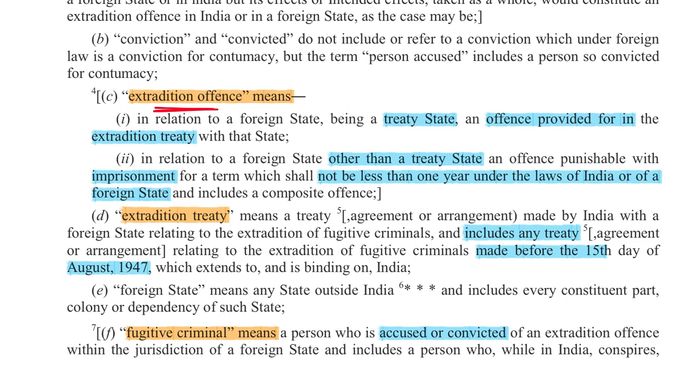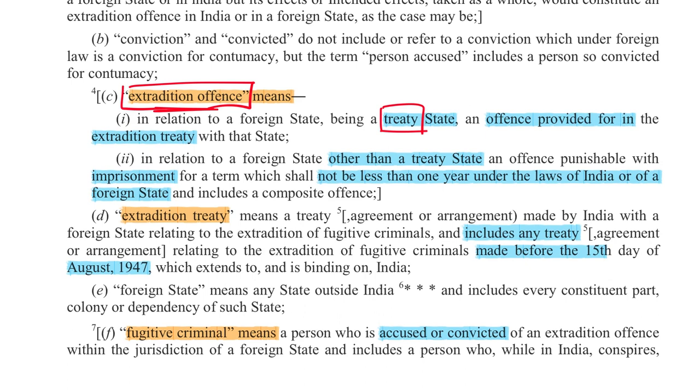Next, we have the meaning of extradition offense. So this law can be invoked only when you have something known as extradition offense. There are two aspects of it. If India has got a treaty with some country, then the offense or the list of offenses mentioned in that treaty will be considered as extradition offense.